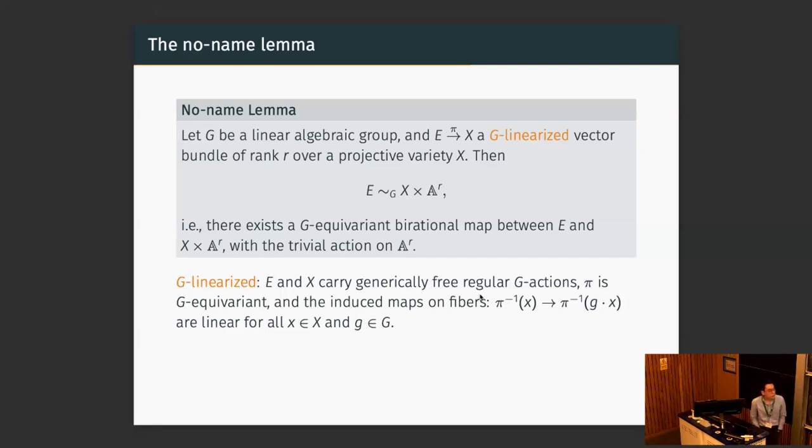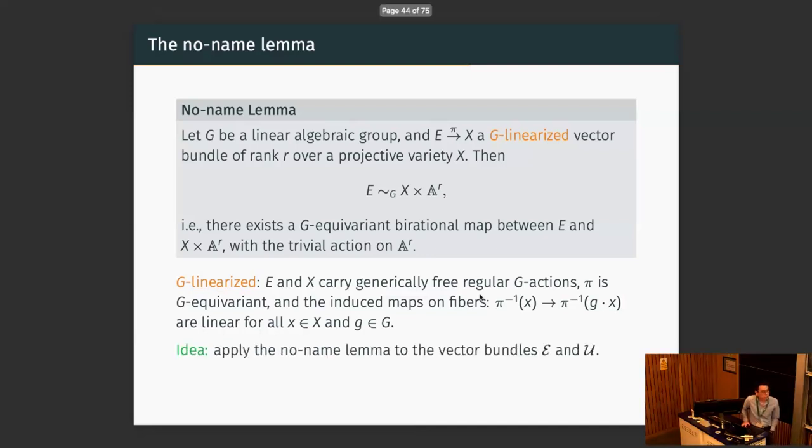If that happens, we have a G-equivariant birational map from the vector bundle to X times A^r. It means we can split off the fibers with a trivial action, G-equivariantly. So this means there exists a G-equivariant birational map between E and X times A^r with trivial action on A^r. So the idea is we want to apply this lemma to the vector bundles U and E.